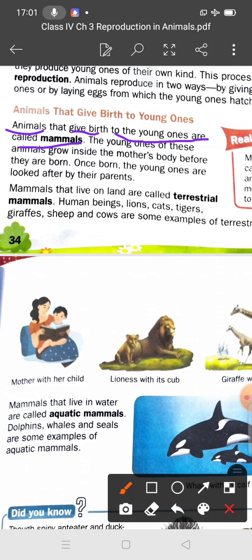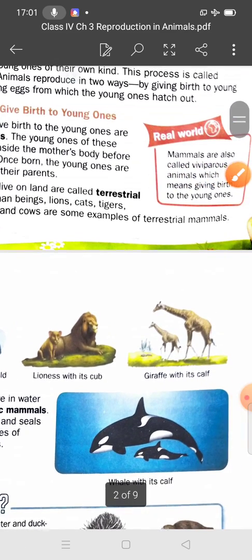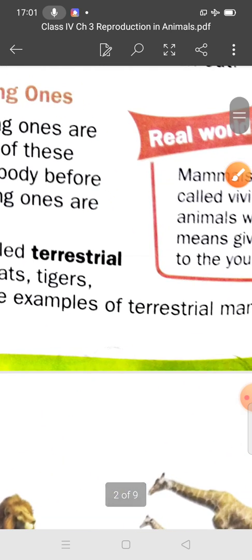Okay students, what are mammals? Animals that give birth to the young ones are called mammals. The young ones grow inside the mother's body before they are born, and once born, they are looked after by their parents. Now there is a new word also.